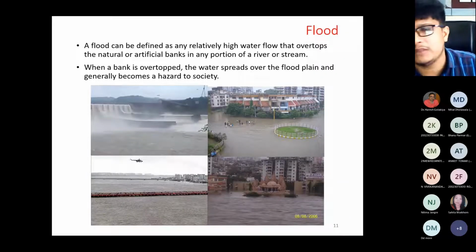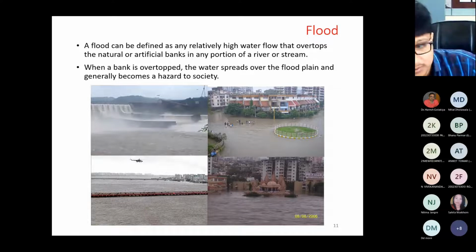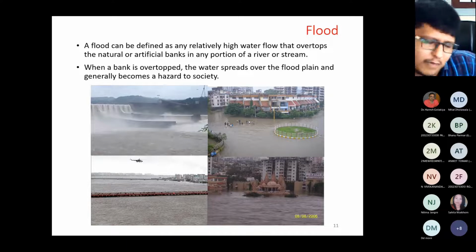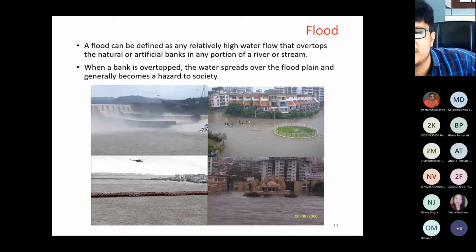Right, now I am going with one exercise, one case study which I am going to discuss with you. Now you can see what a flood is. All are aware of the flood. A flood can be defined as a relatively high water flow which can overtop the natural or artificial bank in any portion of the river or stream. Right, now if you can see the images on my slide, that is the flood of 2006, which was faced by Surat city on 8 August 2006.